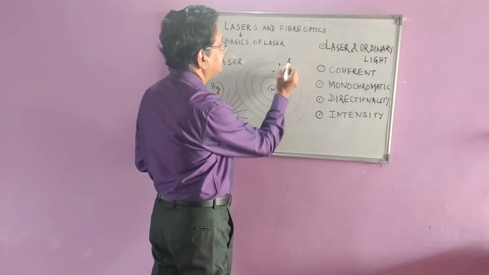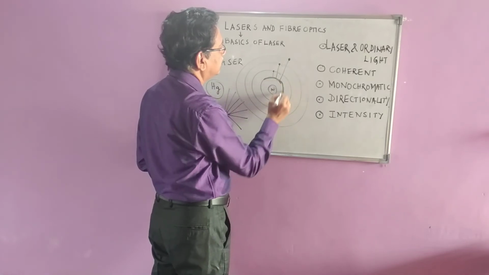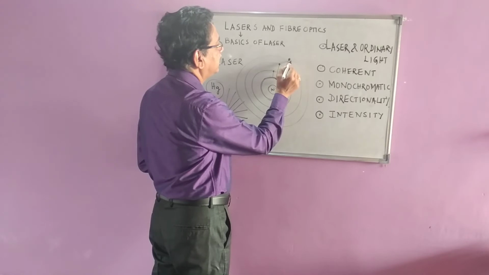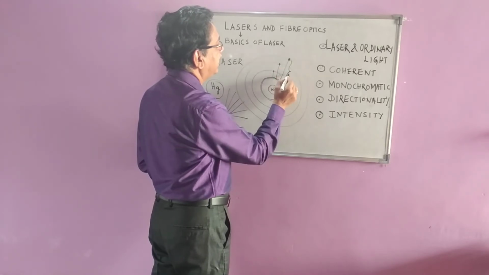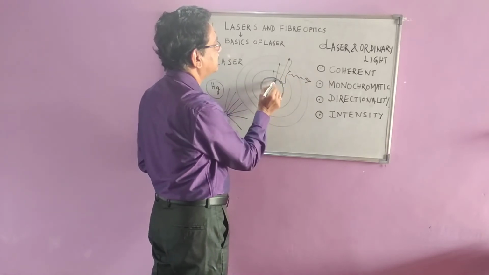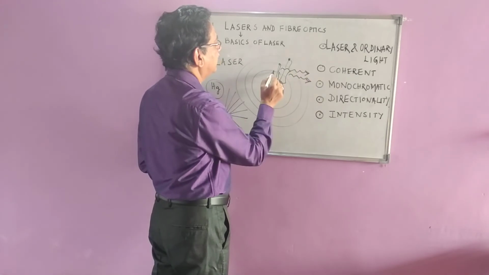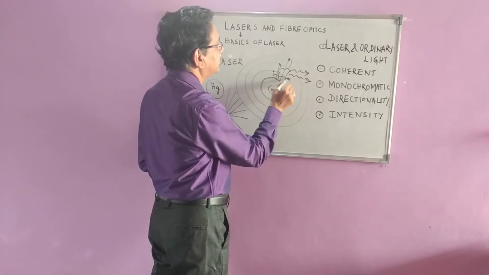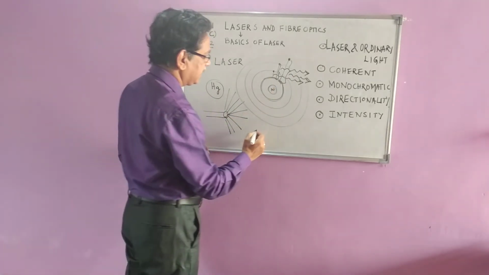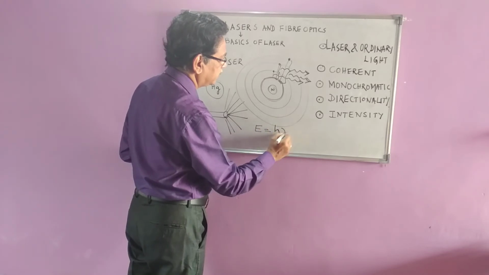Now, take this as the ground state. When these electrons come to the ground state, there will be a radiation output. This radiation output can be written according to the formula E is equal to h nu.